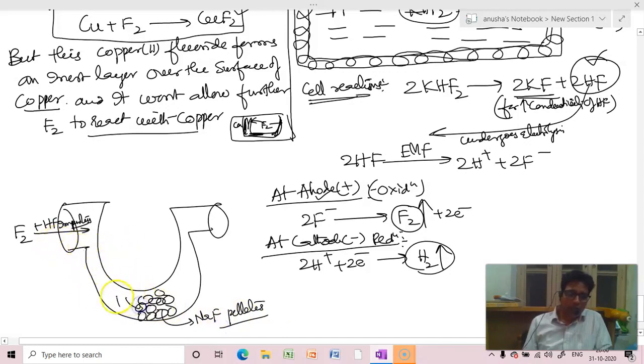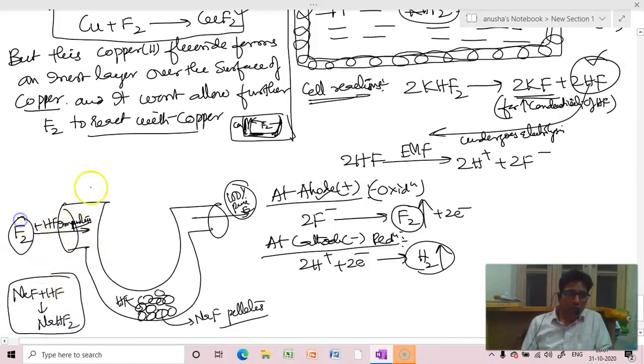Then this absorbs HF and 100% pure fluorine is obtained. How? NaF combines with HF to produce NaHF2.